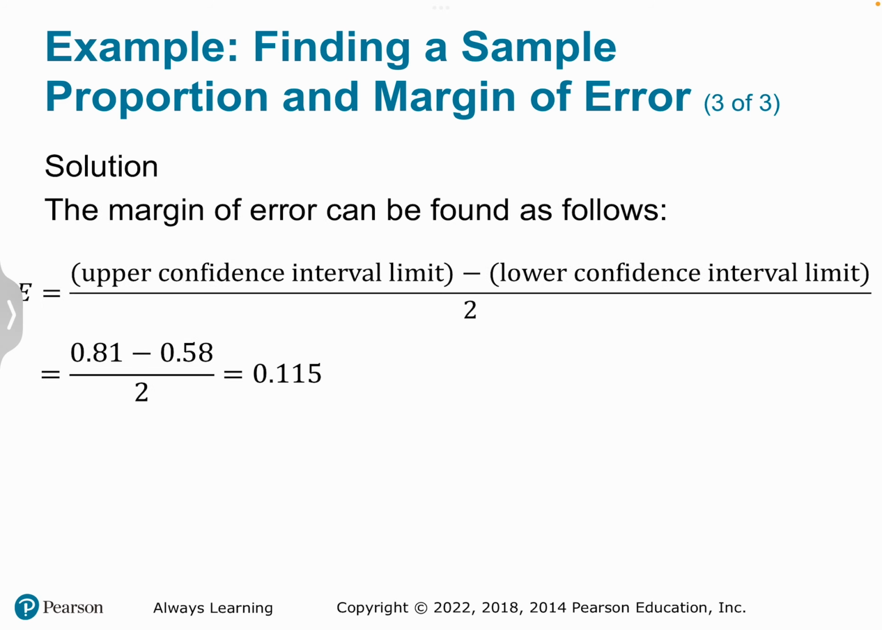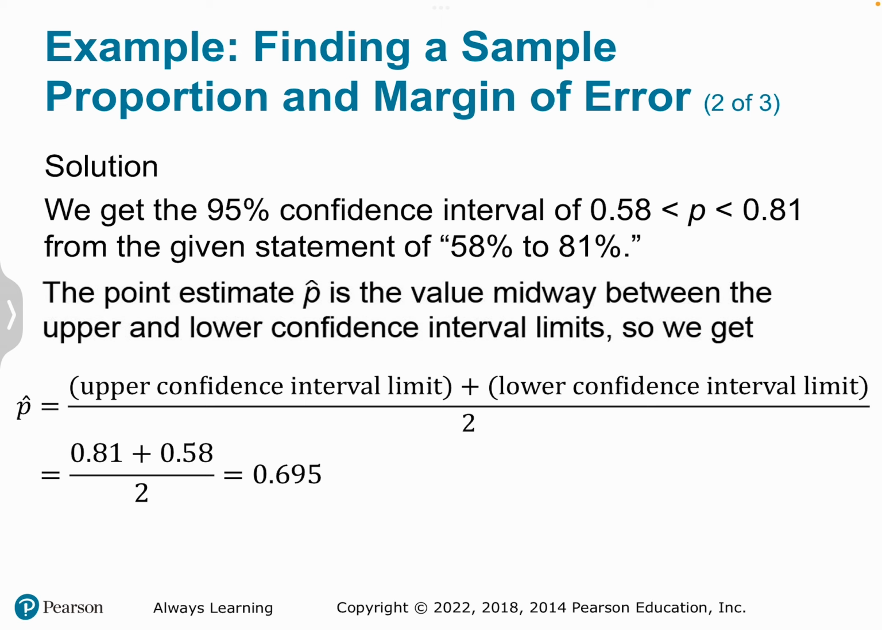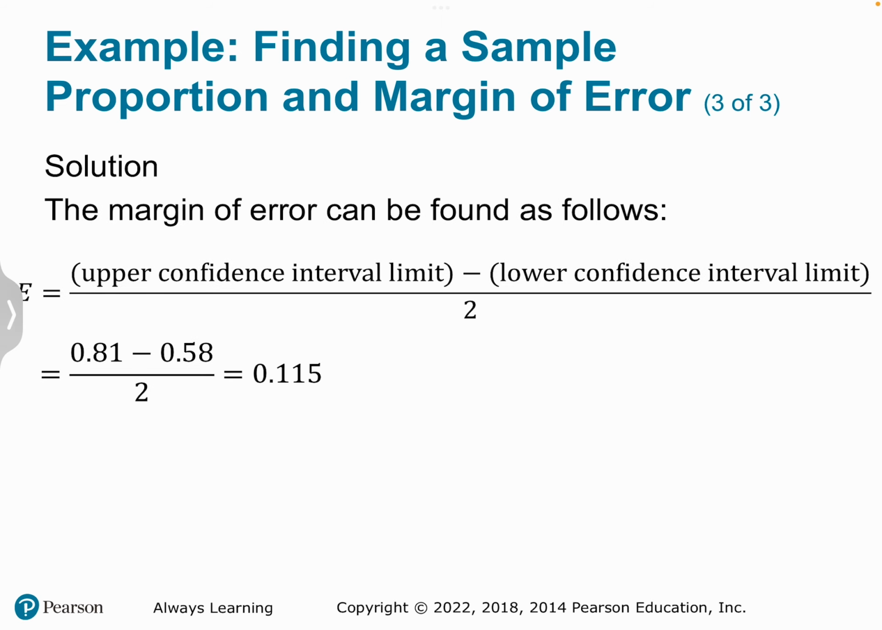And here in the next slide, we have the calculation for the margin of error E. Take the distance from one corner of the interval to the other by subtracting, then divide by 2, and we find that the distance from the center to each one of the two limits is 0.115. So an alternate way of writing this interval, we see here that p hat is 0.695 and E is 0.115. We could write it as p hat plus or minus E, or 0.695 plus or minus 0.115.